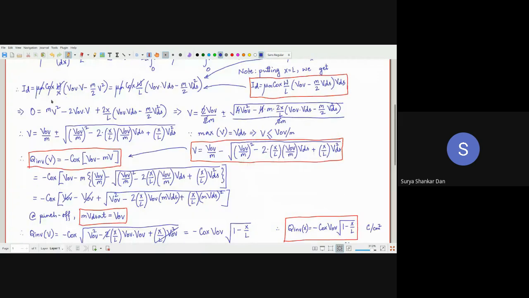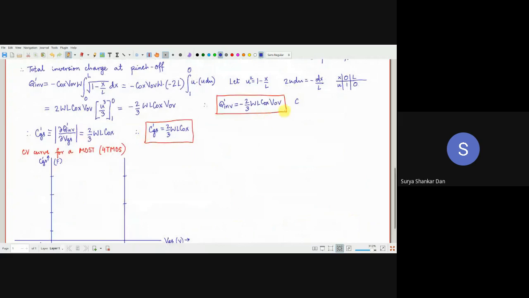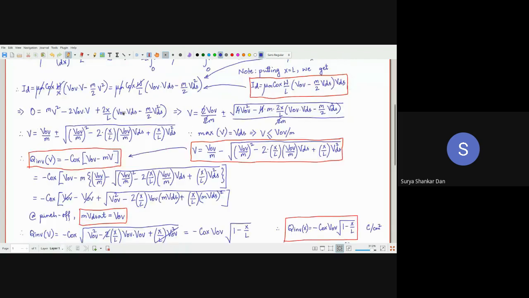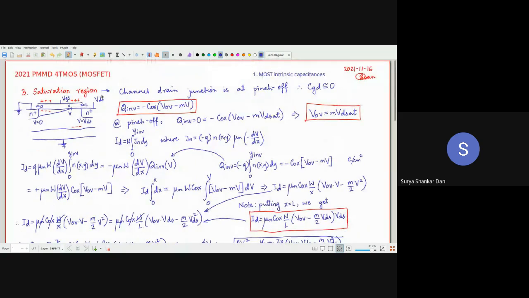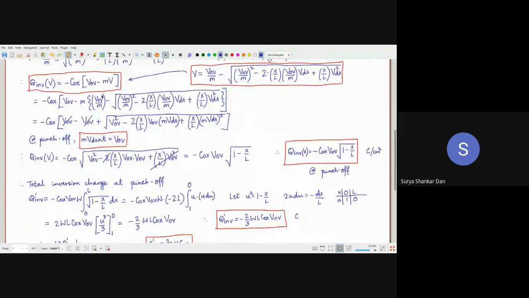Right? So the charge between the terminals, that is the total charge between this gate terminal and the source terminal, divided by the total voltage difference at this terminal and this terminal, that is VGS. Okay. Basically, this VOV is VGS minus VT. So there is only one VGS term here. So basically it becomes 2/3 WLCox. The minus is gone here because of the mod. All right. So this is your net saturation region capacitances. So saturation region capacitance का total CG capacitance क्या होगा?